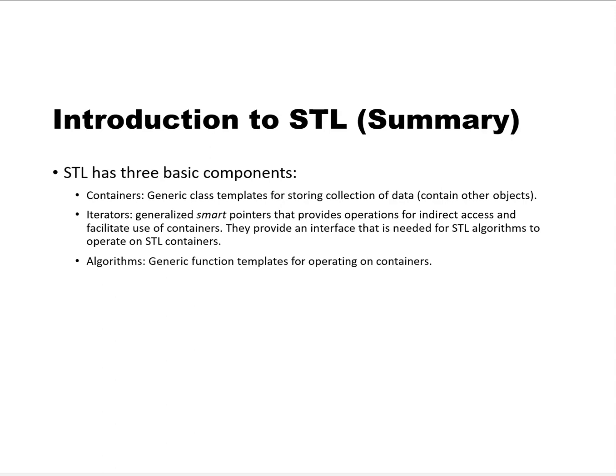So in summary, STL has three basic components. Containers, which are generic class templates for storing collections of data. Iterators, which are generalized smart pointers that provide operations for indirect access. And algorithms, generic function templates for operating on containers. Now we're going to start going into detail on some of these in the next lecture.